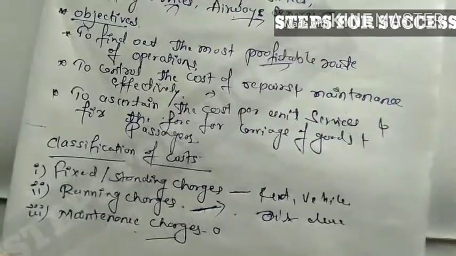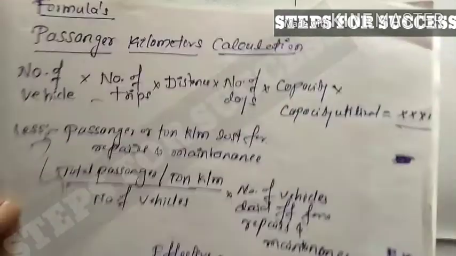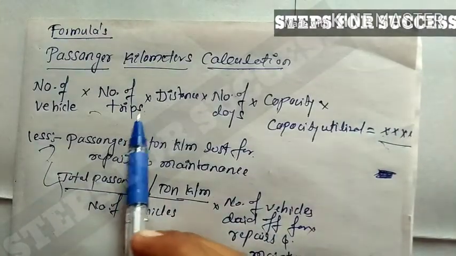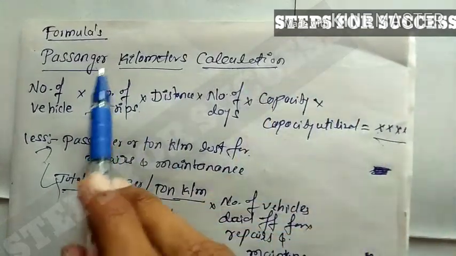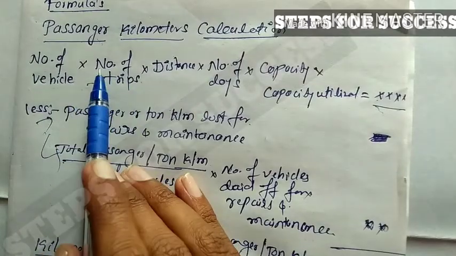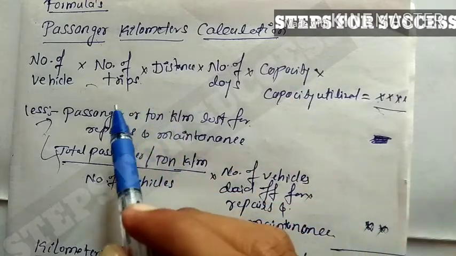Next, what are the formulas for operating costing in the calculation of problems, right? First, we find the passenger kilometer calculation. What is the formula? Number of vehicles, whether 5 or 4, that does not matter.